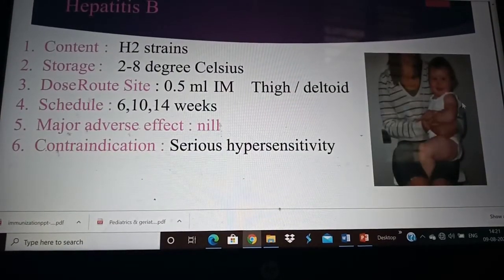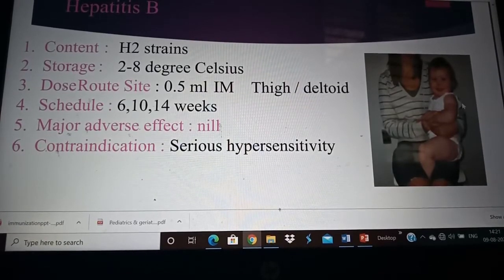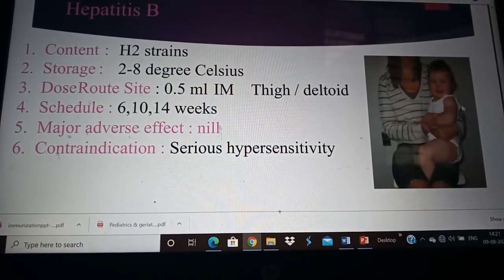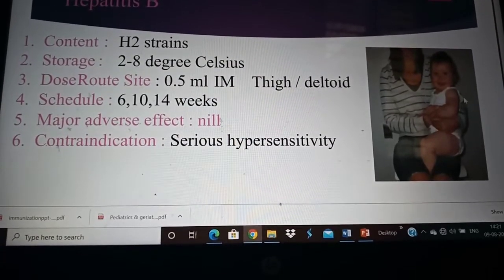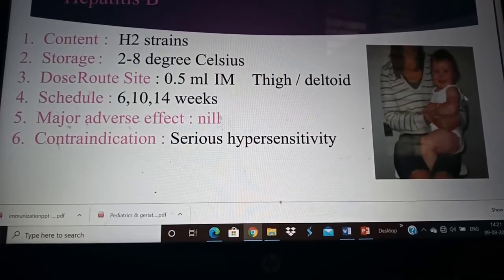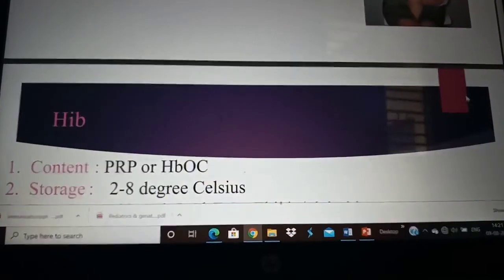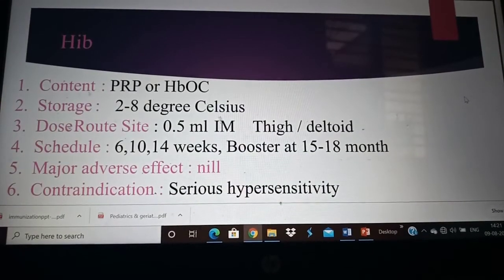Coming to hepatitis B. Hepatitis B mainly contains H2 strains. It is also stored similarly and it is given as intramuscular at 6, 10 and 14 weeks. There are no adverse effects. The contraindication is any hypersensitivity reaction or allergic reaction, we do not administer.